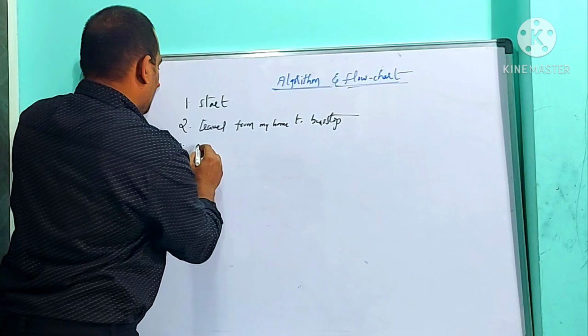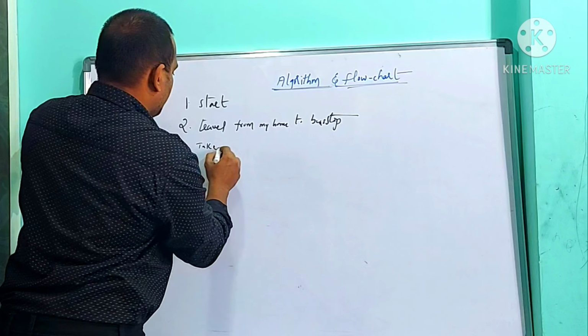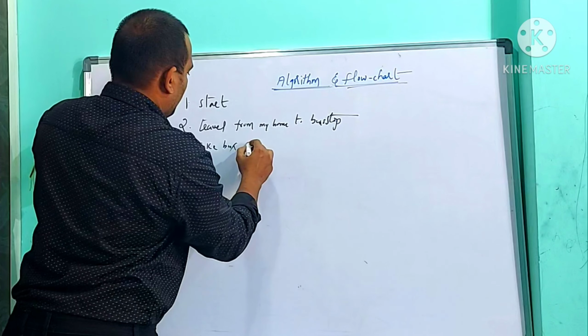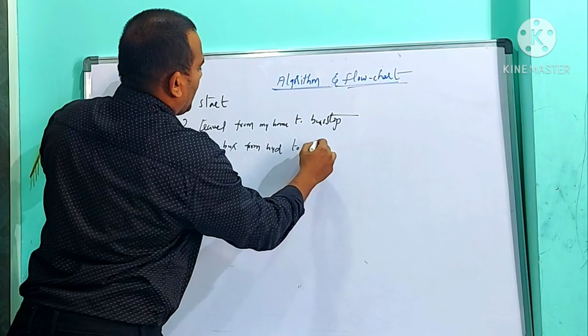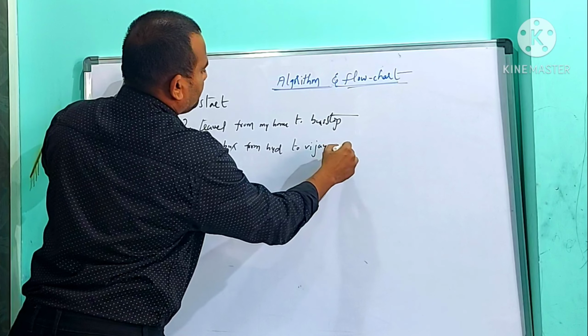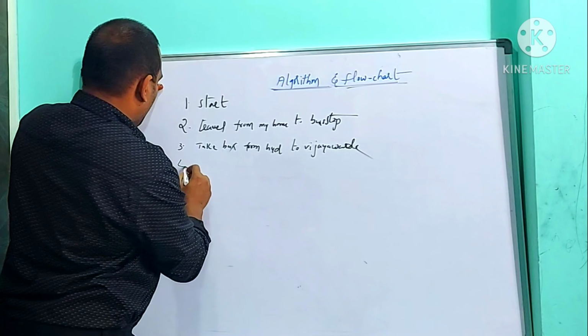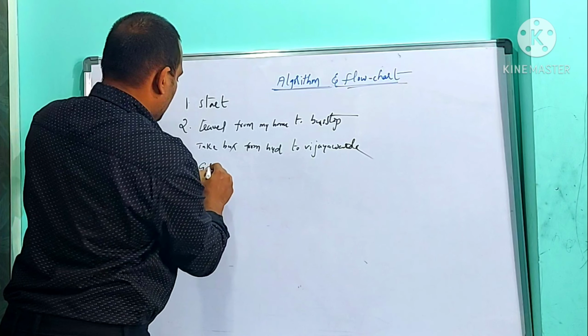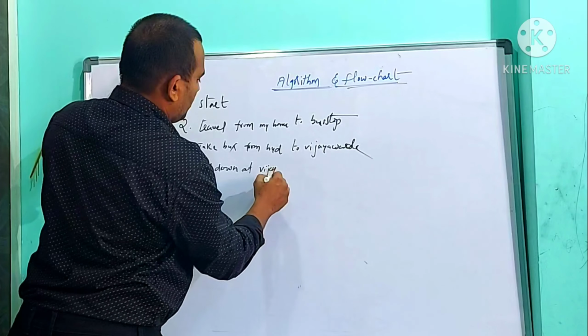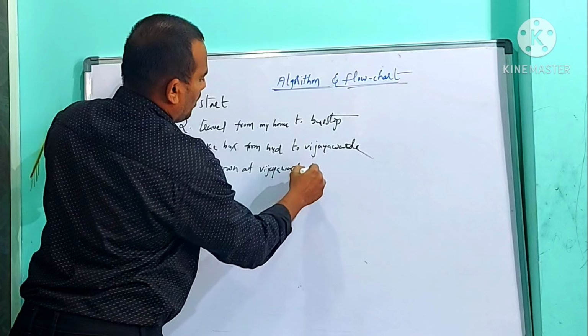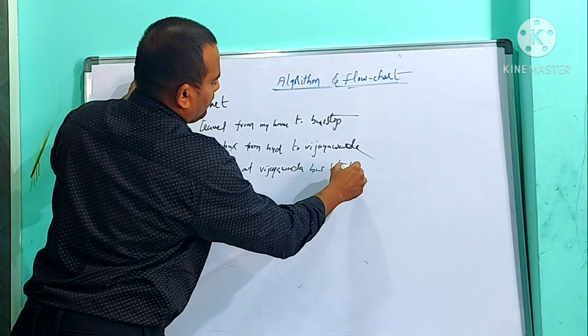Third step is, take the bus from Hyderabad to Vijayawada. Fourth step, get down at the Vijayawada bus station.